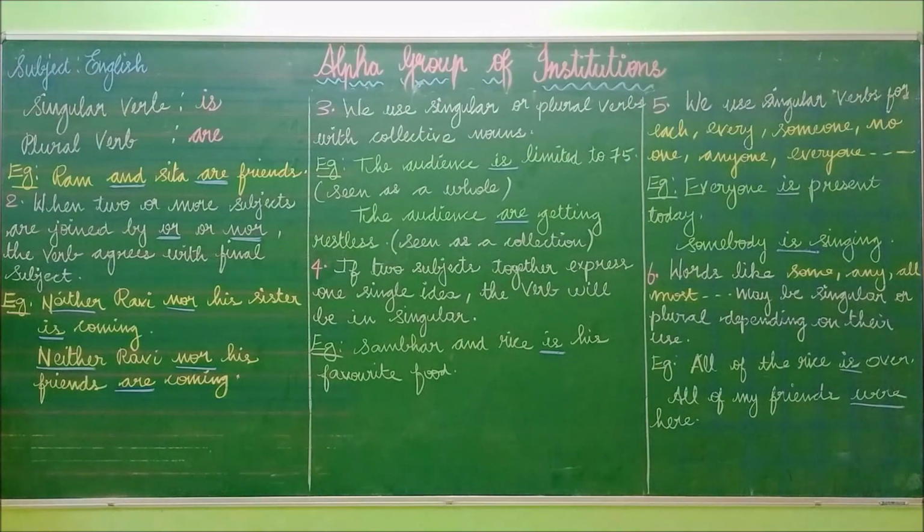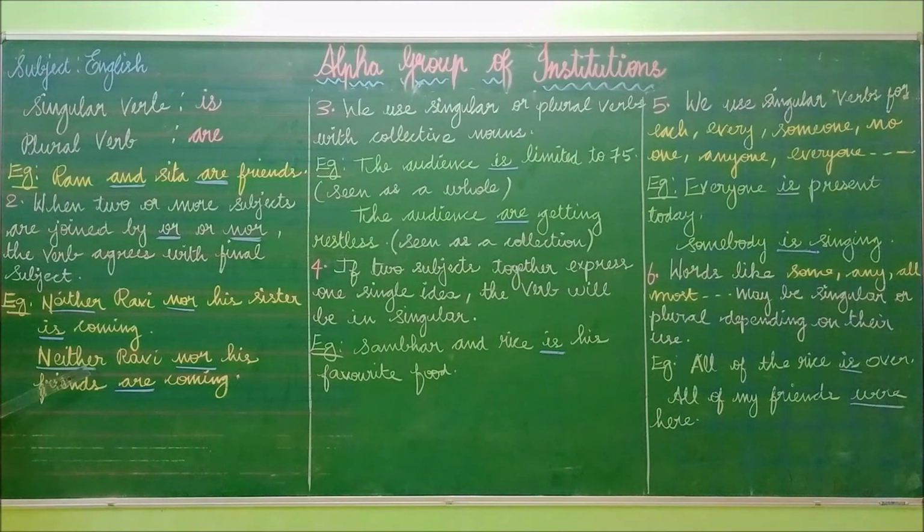So in a sentence, if there are two subjects and if the word "neither... nor" or "or" comes, you have to look at the final subject. If the final subject is in singular form, you have to write the verb in singular form. If the final subject is in plural form, you have to write the verb in plural form. In this case, the final subject is sister and it is singular, so we have written the verb also in singular form: Neither Ravi nor his sister is coming. Okay, have you understood this?